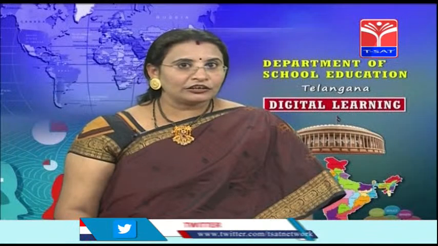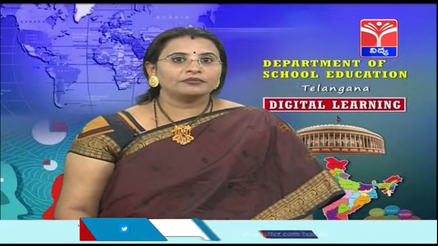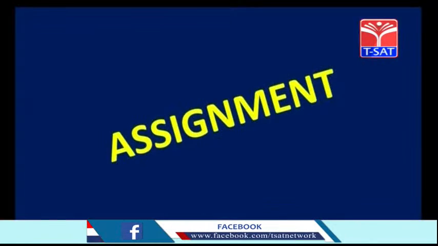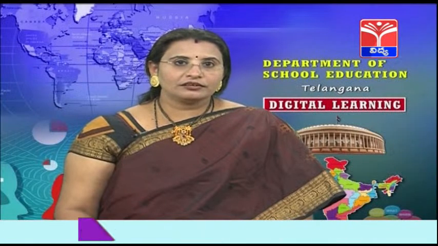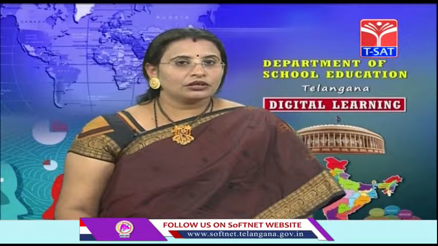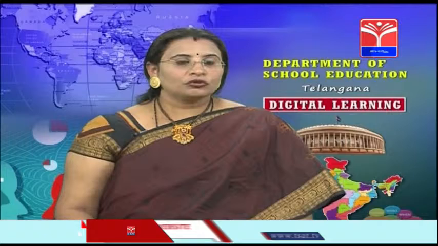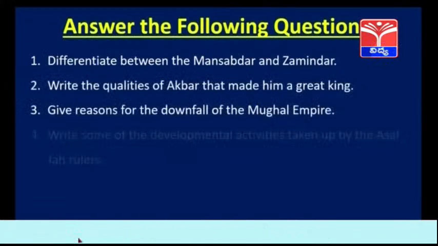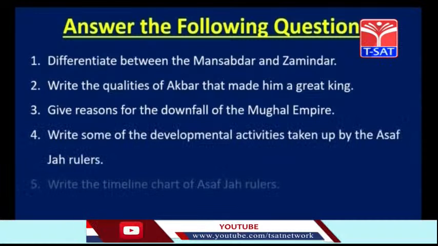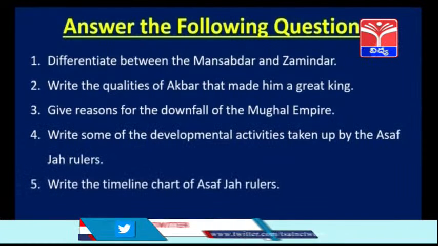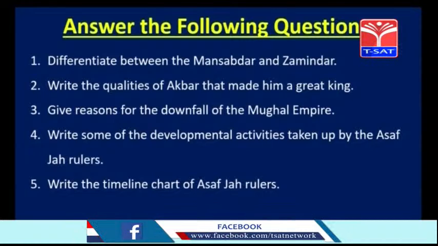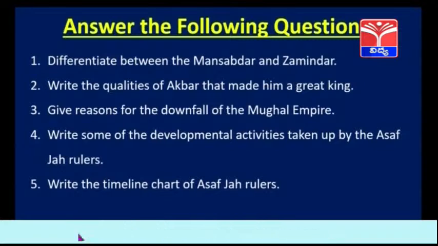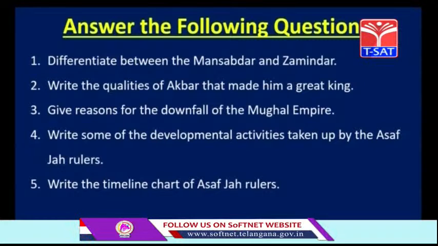So, is the lesson clear to you, children? Now here comes your assignment. Children, I will be giving you some questions. Please note down the questions in your notes and get it signed by your teacher. So here are your questions. You have to differentiate between the Mansabdar and Zamindar. Mansabdar is the officer who was appointed by the Mughal emperor, and Zamindar was a local headman. So you all know the differences. So please make a box and write the differences.